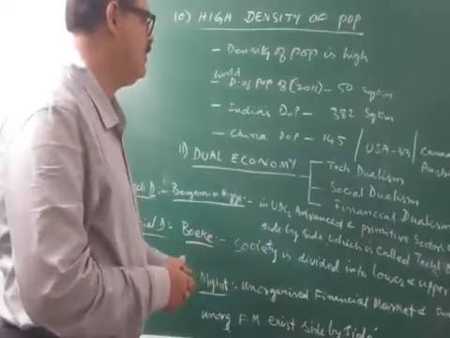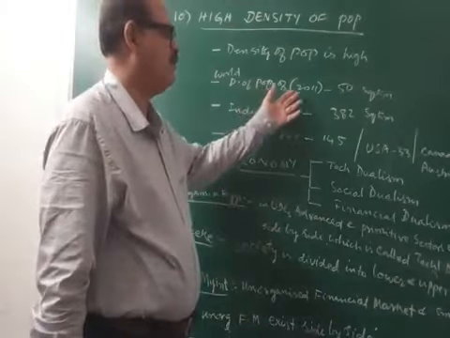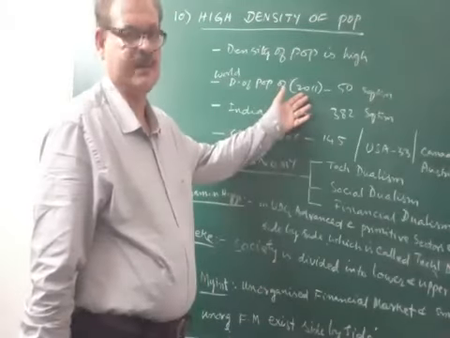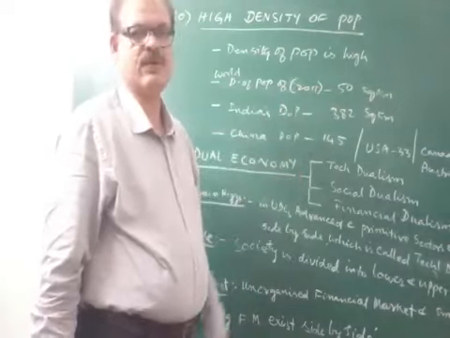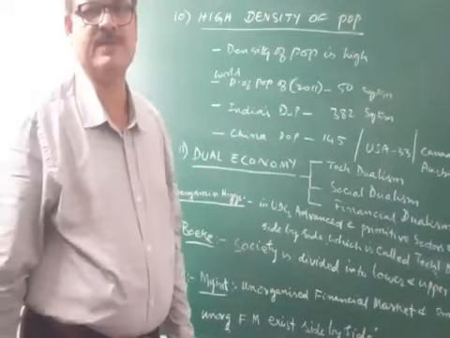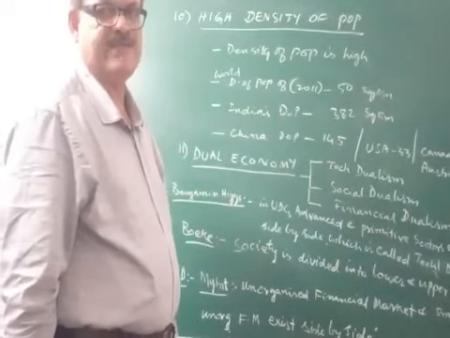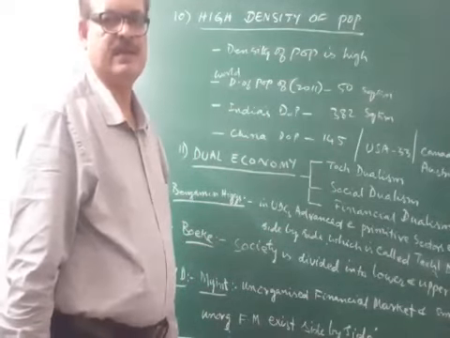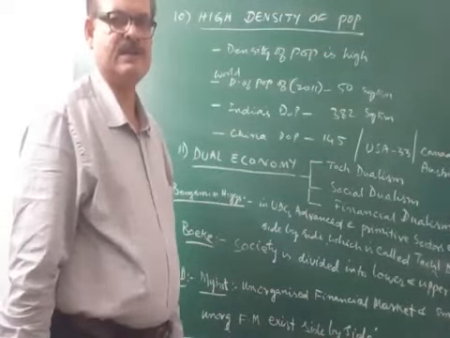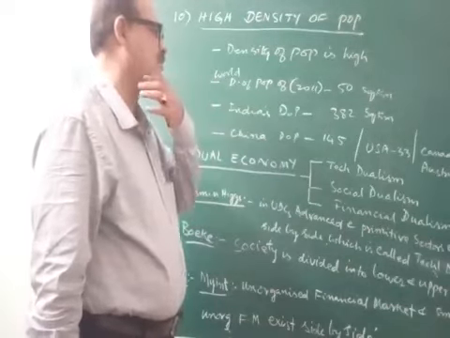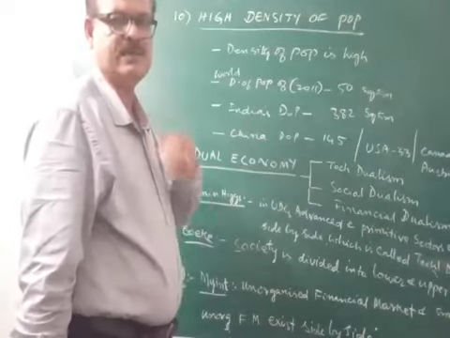The world density of population in 2011 is only 50 per square kilometer. The density of population is measured per square kilometer. The average density of the world population is 50 per square kilometer, per the 2011 data.